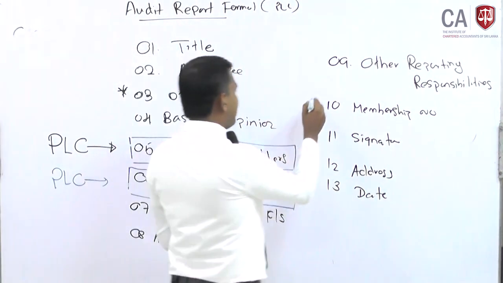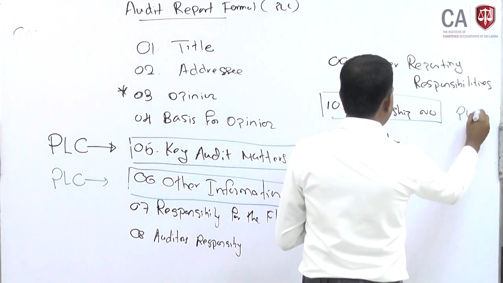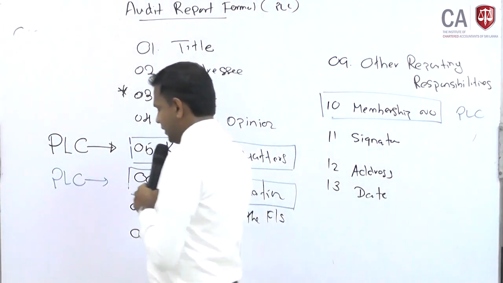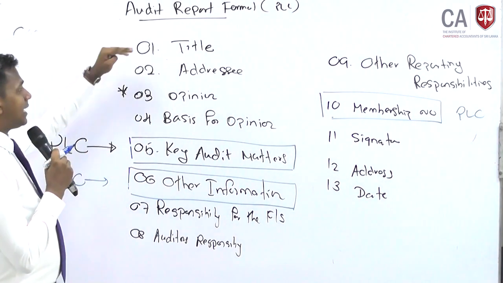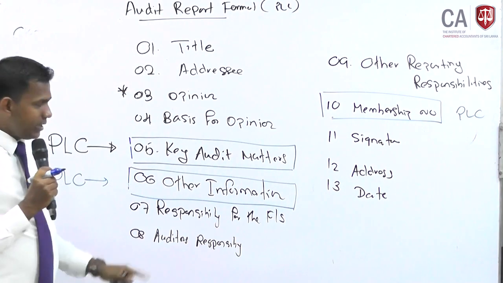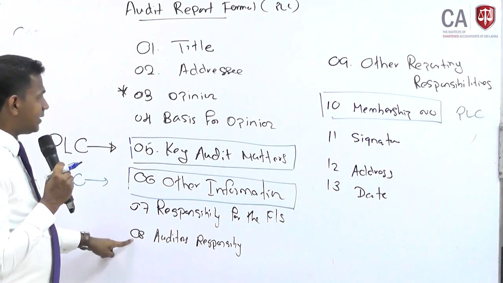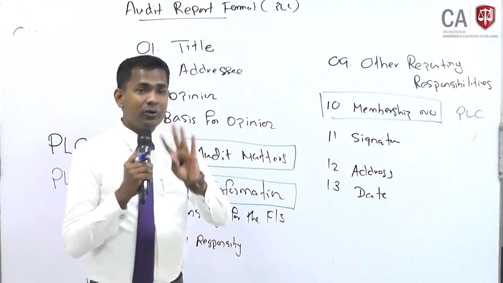Then this membership number, you see, this is also only for PLC, right? Now if you look at a private limited company audit report, you will have a title, addressee, opinion, and basis for opinion, which are not going to be changed. Responsibility for the financial statement, auditor's responsibility, other reporting responsibility, signature, address and the date are not going to be changed.